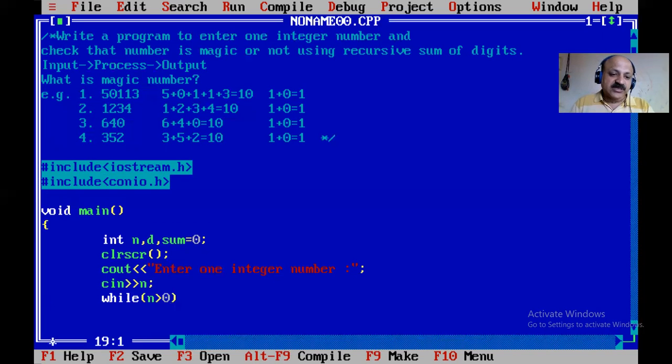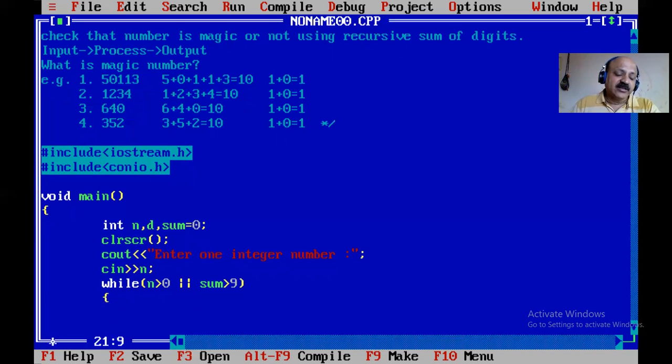Now I give the logical AND operator, and sum greater than 9, since two digits start after 9. Some students take one while loop for two-digit sums and another for three-digit sums. That is not a solution, that is not the logic for the magic number. Here we can apply a perfect solution with only one while loop.